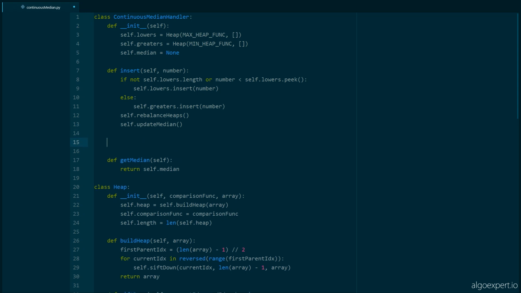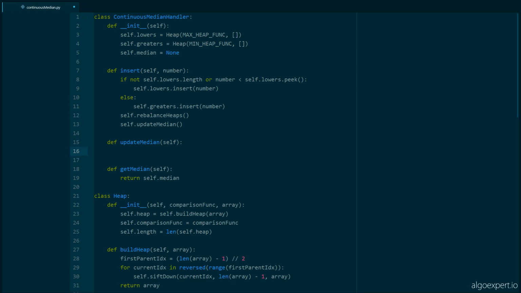So I guess the easier one of the two to implement is probably going to be updateMedian, so we'll get it out of the way now. UpdateMedian is just going to take self as a parameter. In other words, it's going to take no parameters. And updateMedian is going to be pretty straightforward, right? If the two heaps have the same length, in other words, if the lower half has as many numbers as the greater half does, then we're just going to take the top values in both heaps and get their average.